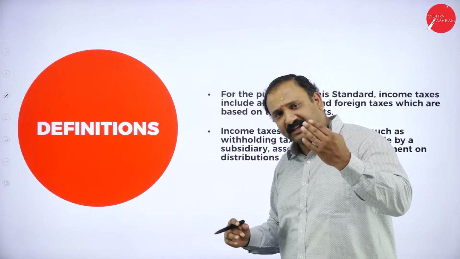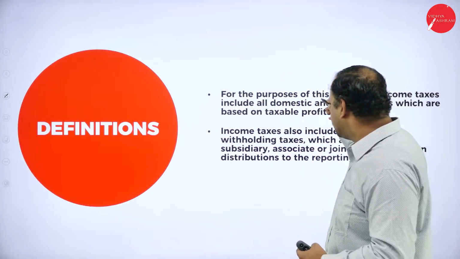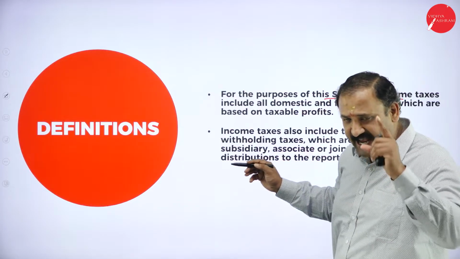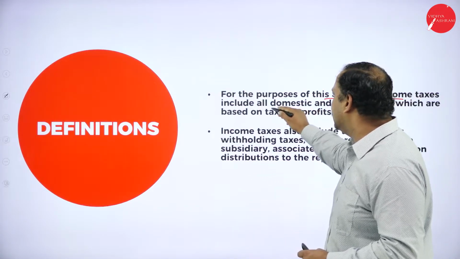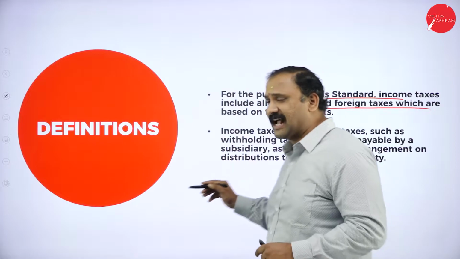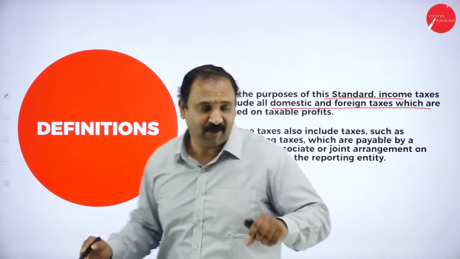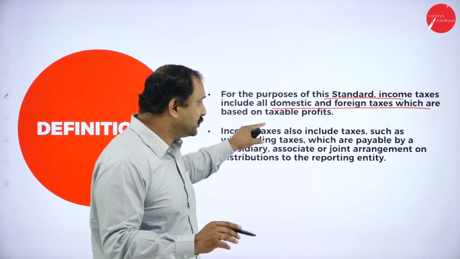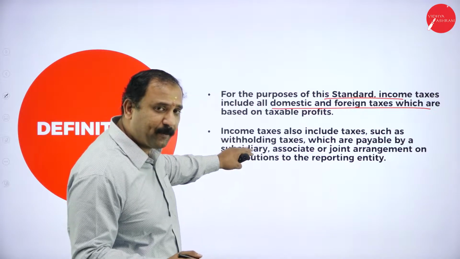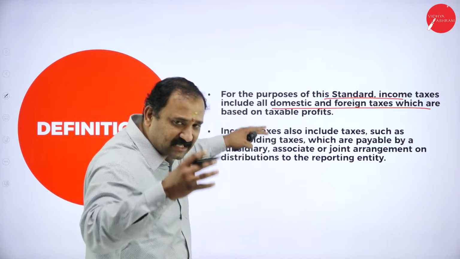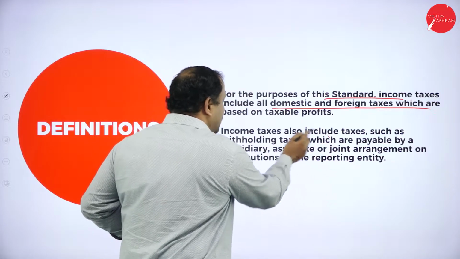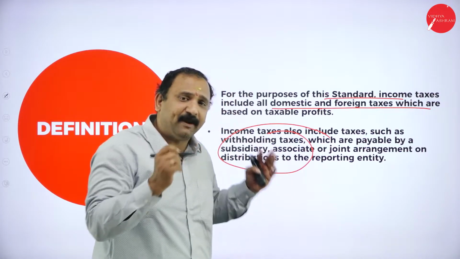Moving further, the definition: for the purpose of the standard, that is AS12, income taxes include all domestic and foreign taxes which are based on the taxable profit. We are also going to include the withholding taxes, the taxes which are already held, which are payable by the subsidiaries and by the entities.